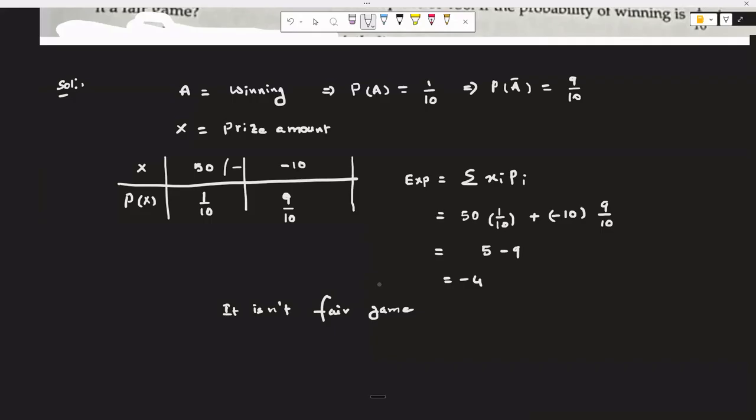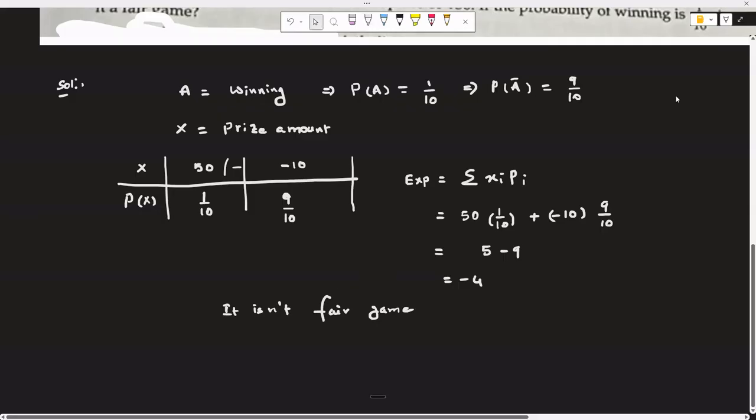He does not lose anything. And if he loses something, that means it's not a fair game. Only in that case it will be called not a fair game.